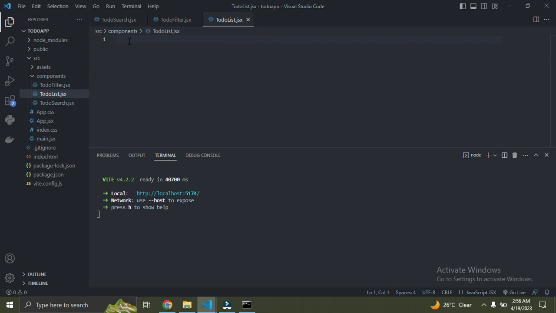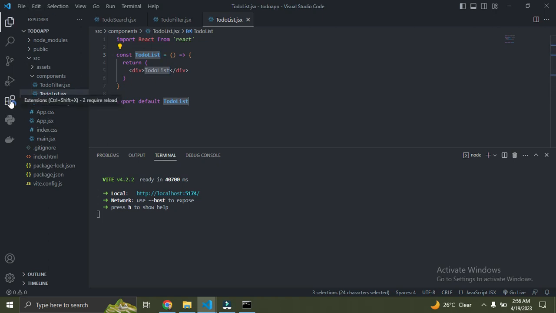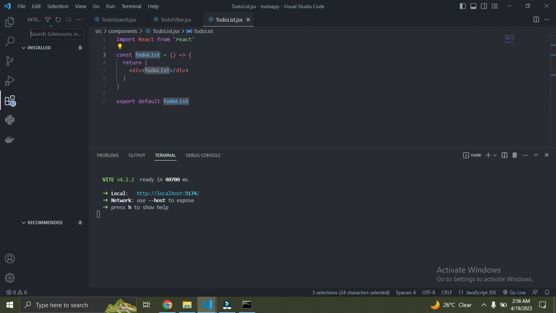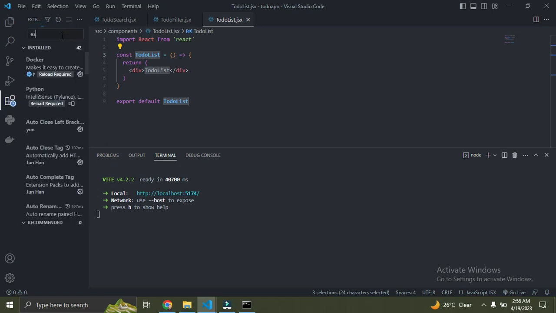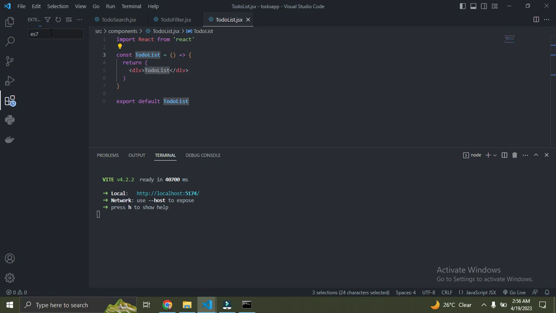Over here, I'll use a React snippet to create our components. I'll use a React snippet called ReactJS. For you to use this snippet, just go down to your extensions and search for ES7.